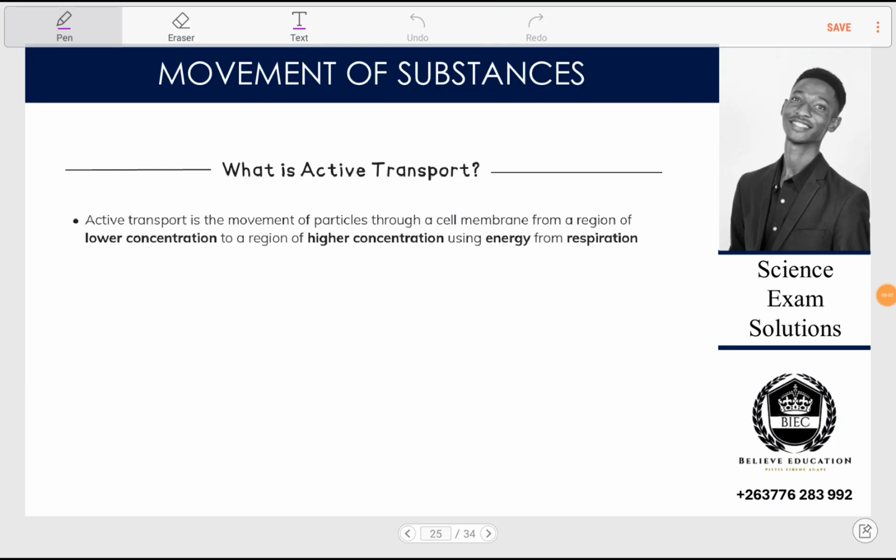Welcome. So in the previous lesson, we were talking about diffusion, and we also talked about osmosis, which is a type of diffusion of particularly water molecules. So now in this lesson, we want to talk about active transport. When we looked at osmosis and diffusion, osmosis is the same as diffusion, right?